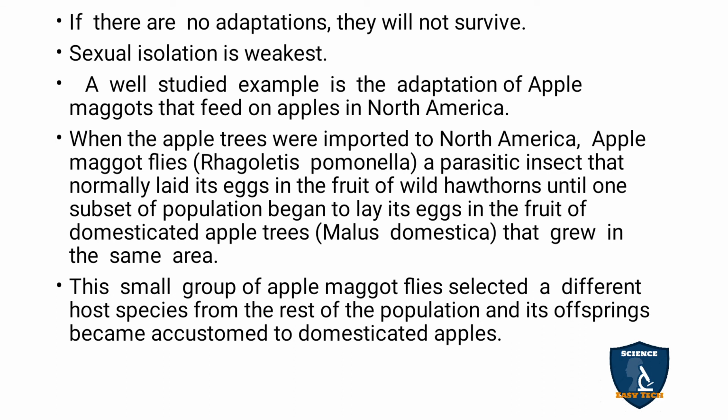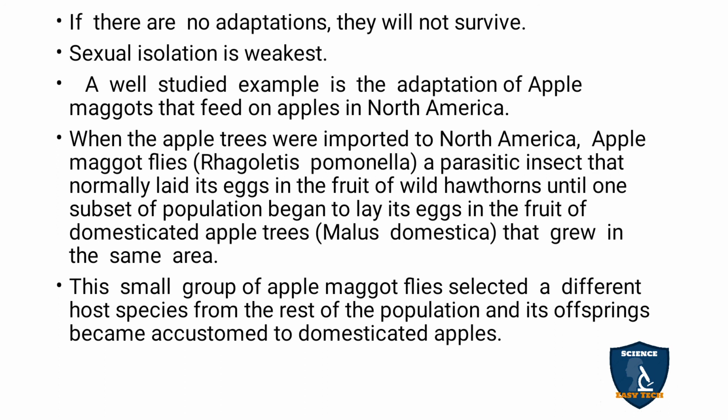So a small group of apple maggot flies selected a different host species from the rest of the population, and its offspring became accustomed to the domesticated apples. Instead of wild hawthorns, they use the apple tree.